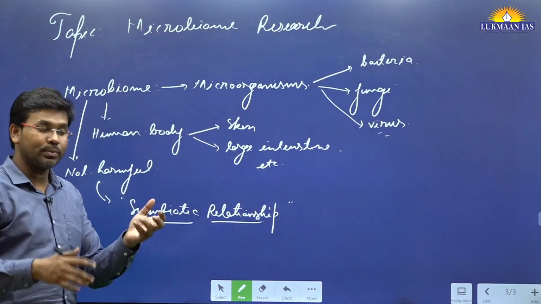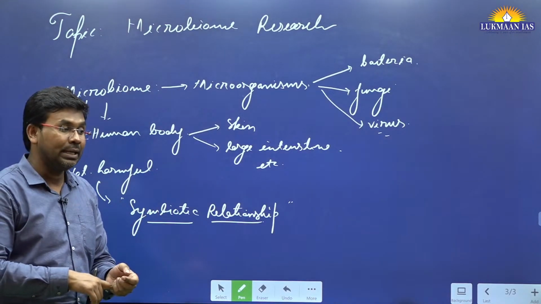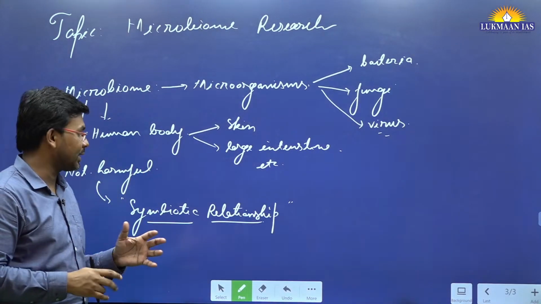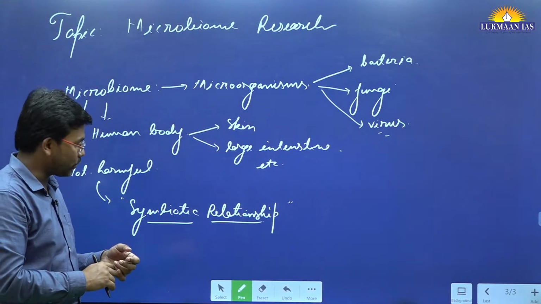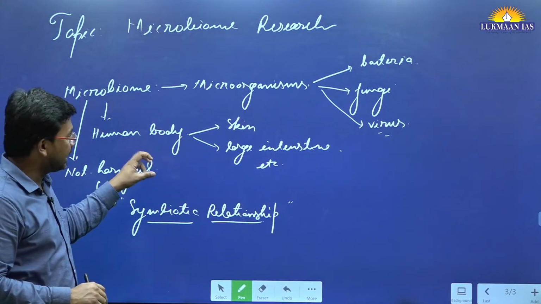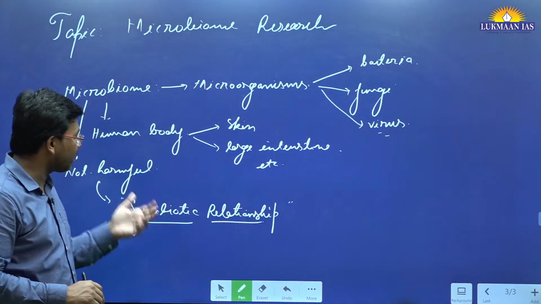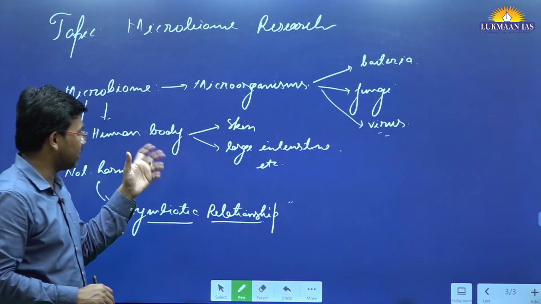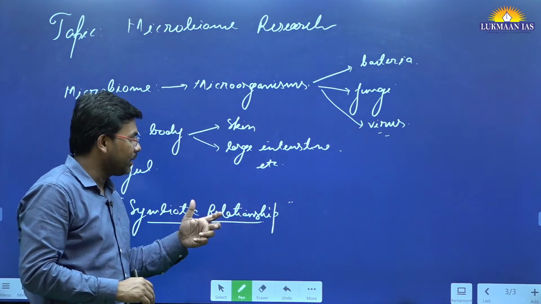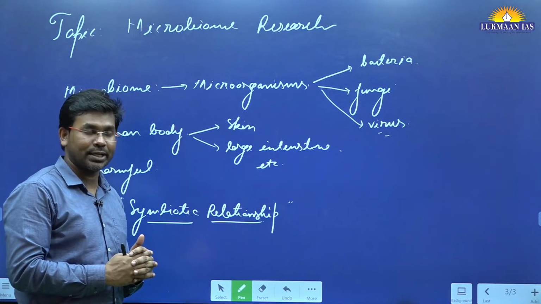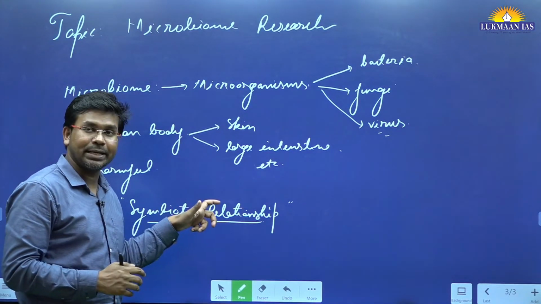These microbiomes get nutrition from our body. They get a place to stay, a habitat also. And in turn, they break down large food molecules. They help the human body to get nutrition and all. So there is a symbiotic relationship.